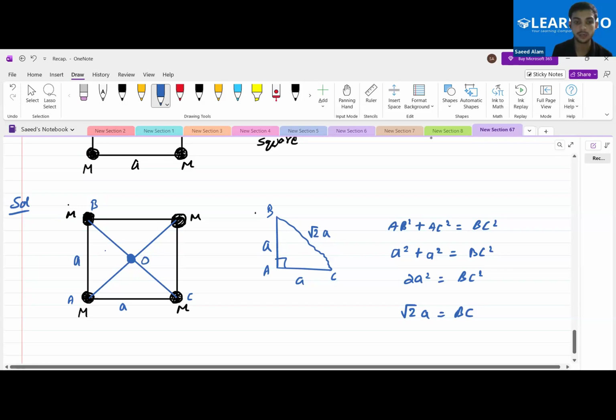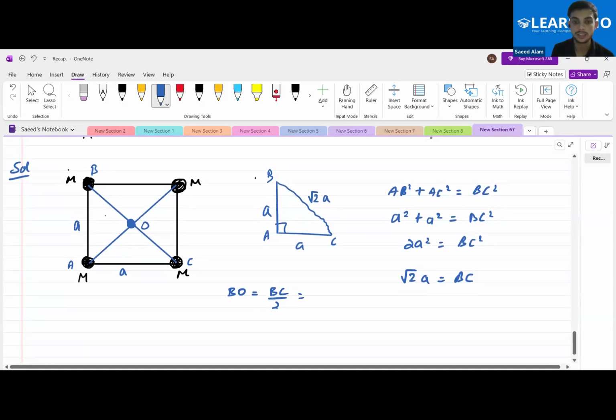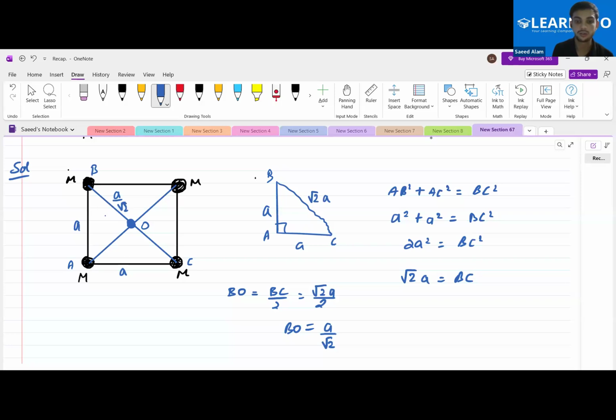So let me mark this as BO. What is BO? BO is BC by 2. And what is this BC actually? BC was root 2A whole divided by 2. So it is nothing but A by root 2, the BO length. Yes or no? So that will be A by root 2.